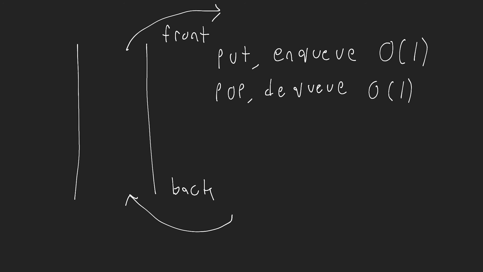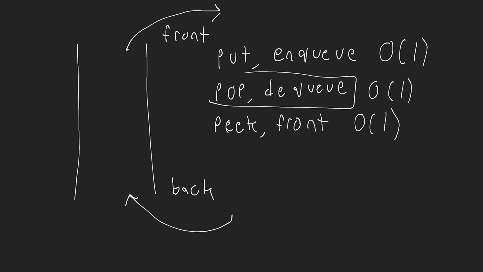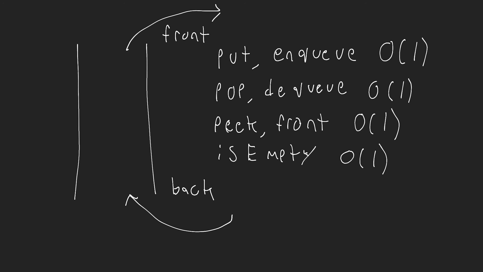Then we want to have the operation which is seek. Sorry, not seek, peek, although seek could kind of work as well. Or front. Now what this is aiming to do is tell you what the top element or the front element of the queue is. So the element that would be popped or dequeued if you call that operation, okay? Now again, we want that to happen in constant time. And then typically we have some kind of method like is empty, which will tell you if the queue is empty. And again, we want that to run in constant time, okay?